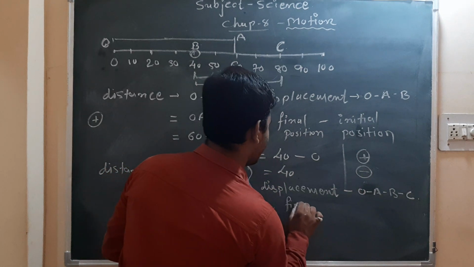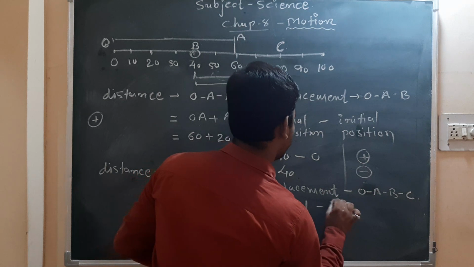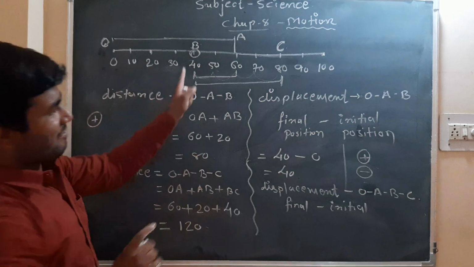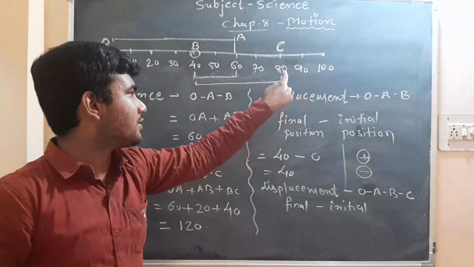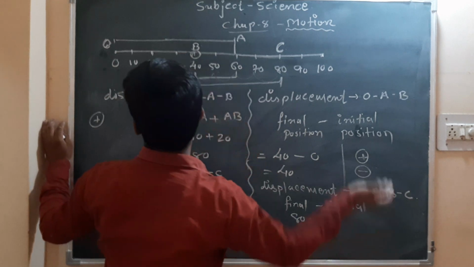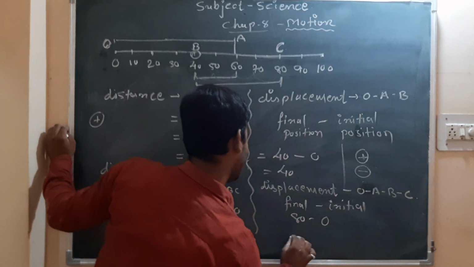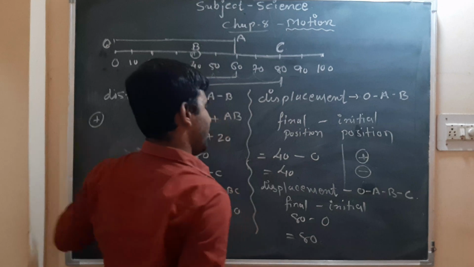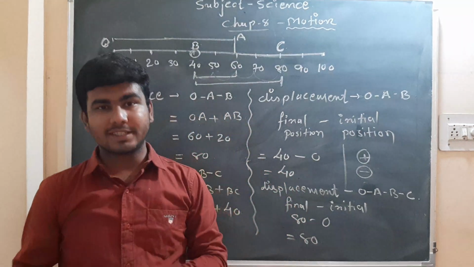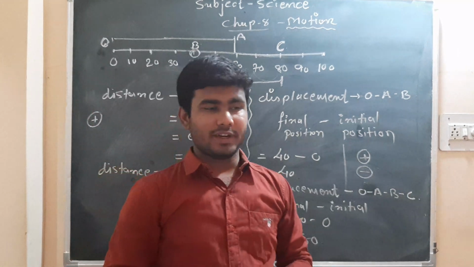So what is the final position? Finally it is on C. So C has 80 units. Initially it was at 0. So our answer will be 80 units. Okay, so this way we can find different types of distance and displacement by the given concept.